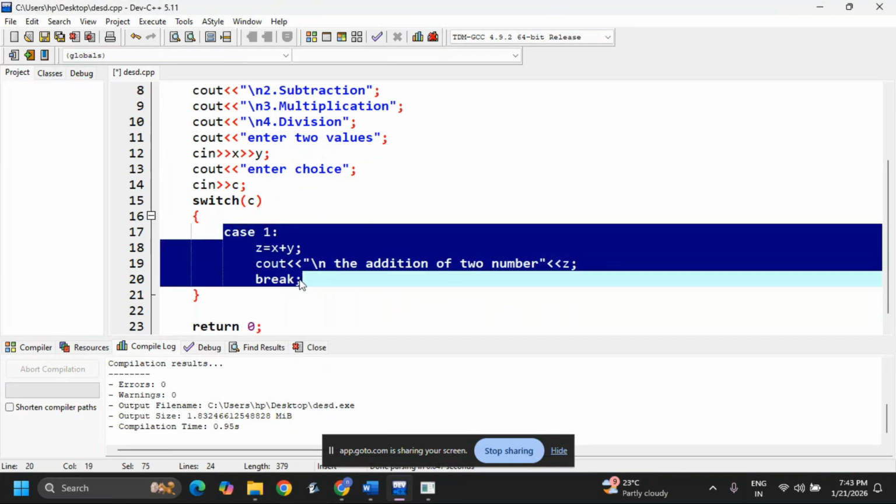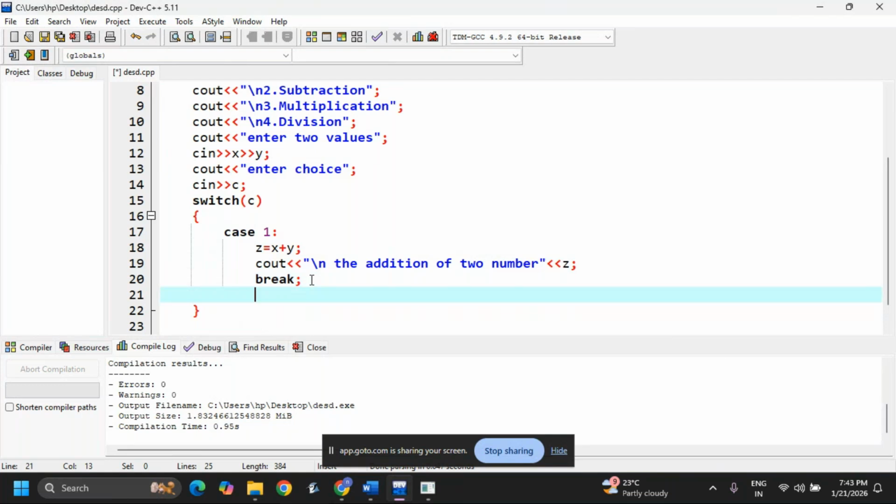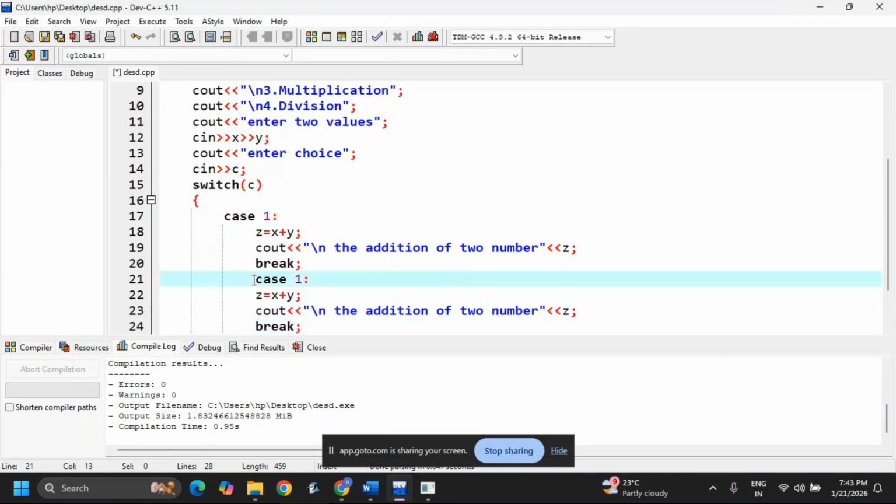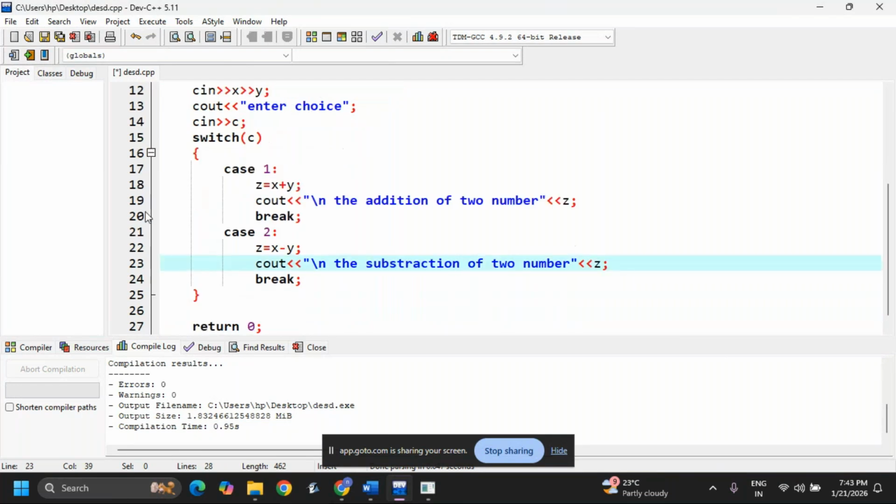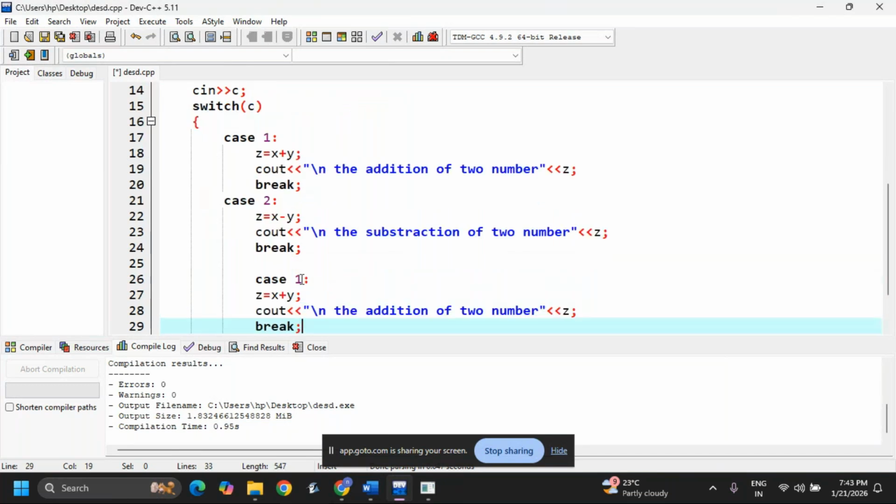The same, I'm copying to save time. This is for case 2. Here I'm writing minus, this is for subtraction. Next I'm taking case 3. Here I'm writing multiplication.